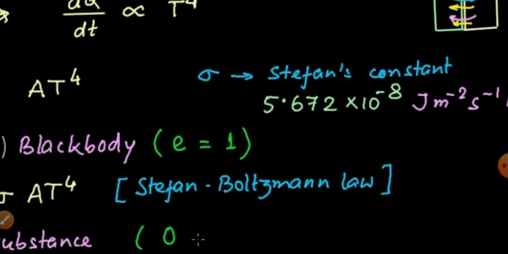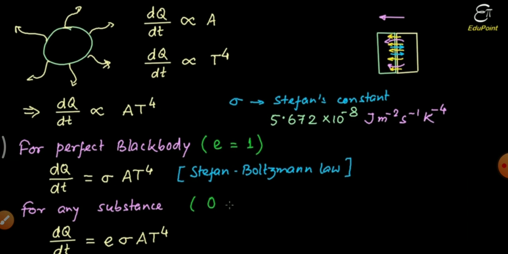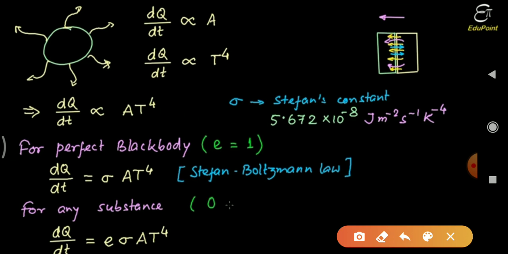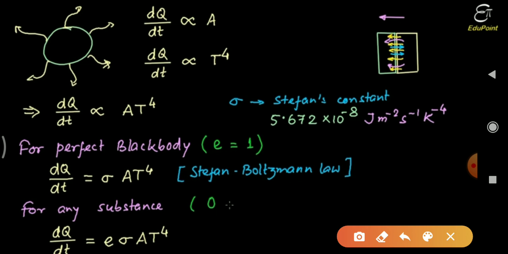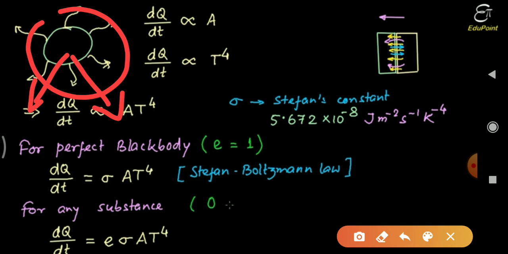See here, there is a black body. This is called what? Black body. So now the black body is emitting heat to the atmosphere. Heat is emitting to the atmosphere.